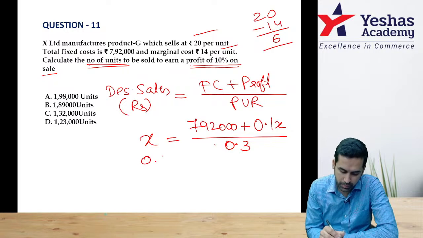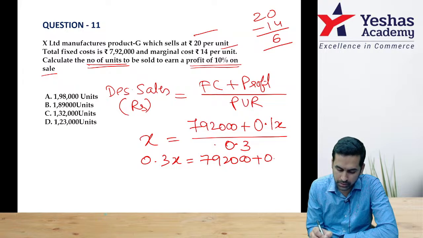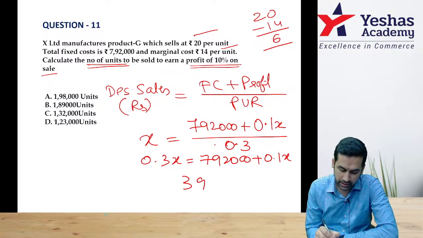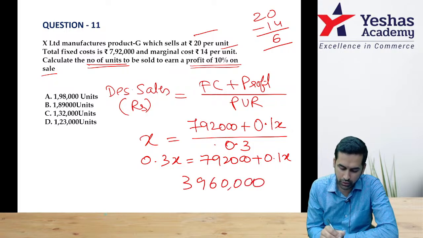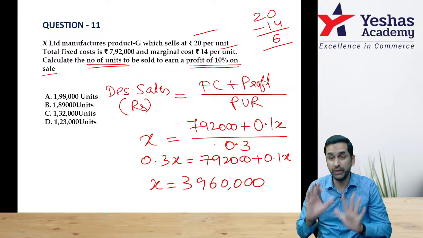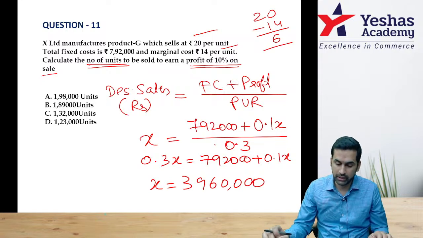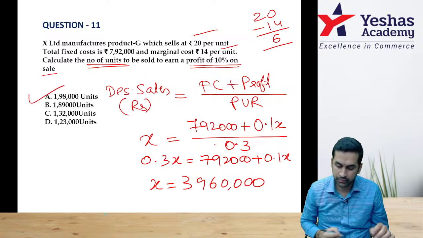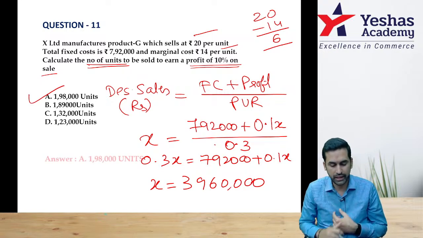Now this is 0.3x is equal to 792,000 plus 0.1x. I'll move it this side. 792 by 0.2, 39,60,000 is the value of X, and X is in rupees. This I will divide by selling price, 198,000. Option A is the answer.